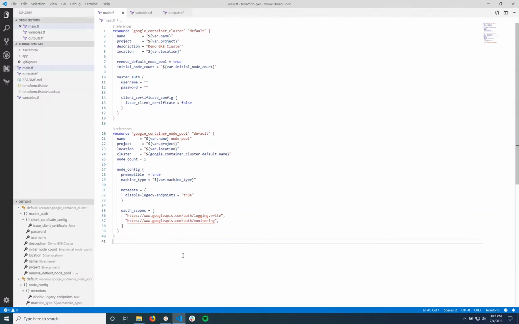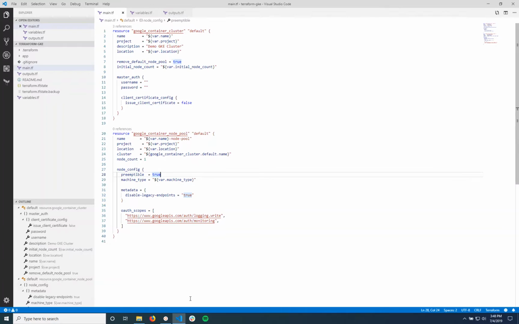Before we launch the cluster, I just wanted to quickly go over a value here called preemptible, and it's set to true. If you're familiar with Amazon, this is similar to a spot instance. So if you want this cluster node to not get destroyed randomly because of price changes, you should set this to false. The reason I have this set is just for cost savings, but essentially it's the equivalent of a spot instance in Amazon. So if you want to change this value, you can go ahead.